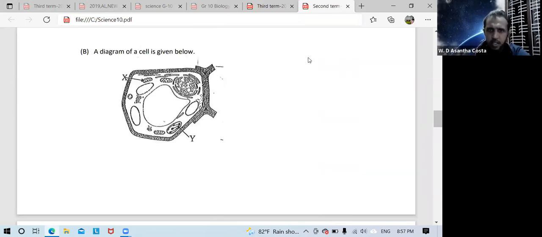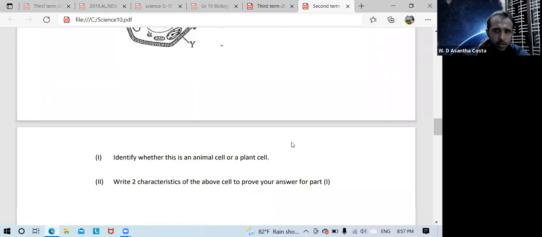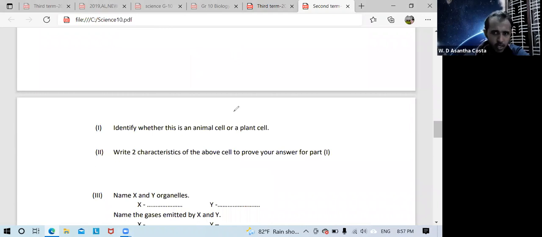Because you can see the outside has a border, white border, so definitely this is a plant cell. Every time remember, first identify, look at the diagram. So you can write here, this is a plant cell.